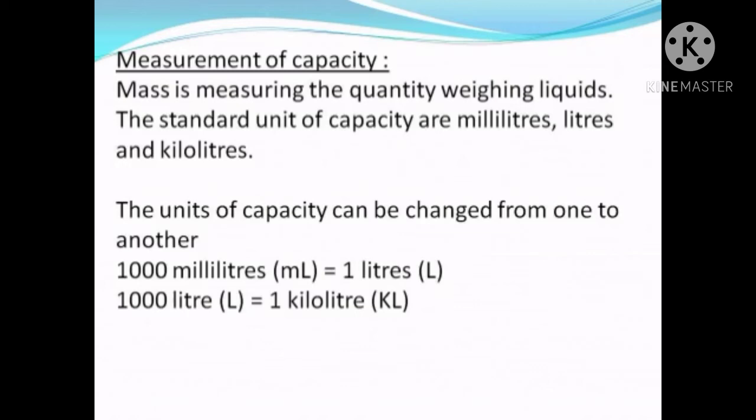What is it? We call it methyl alcohol, acetone. So all these, when they are converted into liquids, can be weighed in the chemical laboratories. Okay, yes. So that is how we weigh liquids.